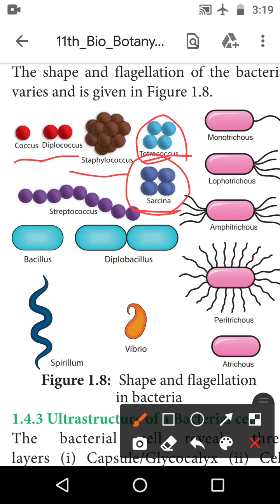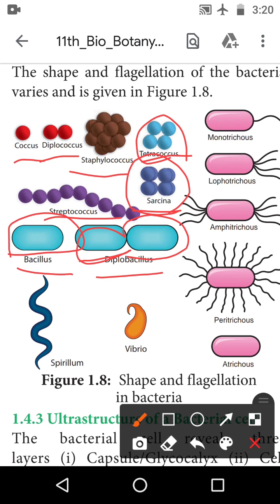Then next one is the streptococcus. Streptococcus நம்மளுக்கு ஒரு steps மாதிரி அப்படியே லைனாக அந்த coccus வந்து ஒரு chain shapeபில் அப்படியே continue ஆகுது, அதனால இதுக்கு பேர் streptococcus. And next one is the bacillus. Bacillus நம்மளுக்கு பாக்டீரியாவோட normal shape தான். Okay, then next one is the diplobacillus. Diplo means 2. So இந்த bacillus 2ஆக இருக்கிறது தான் diplobacillus.